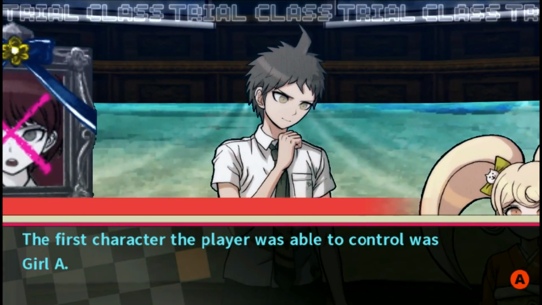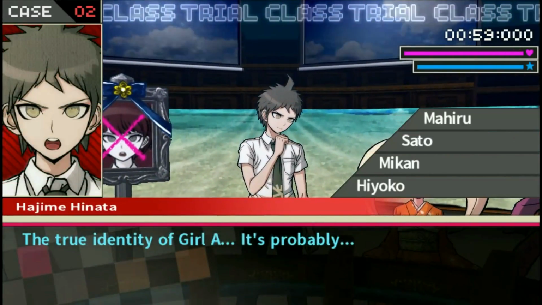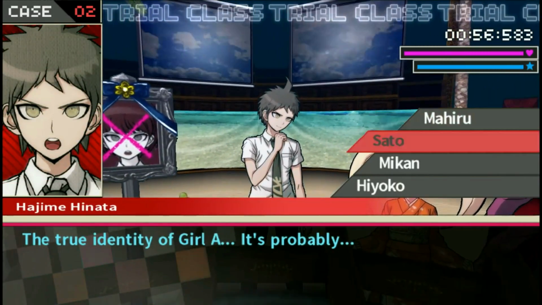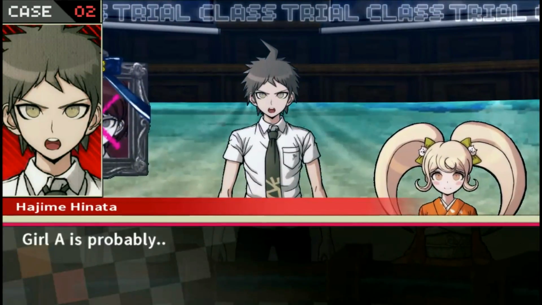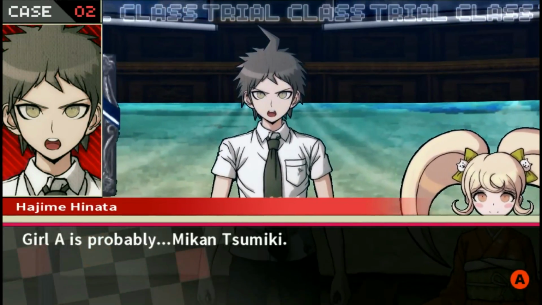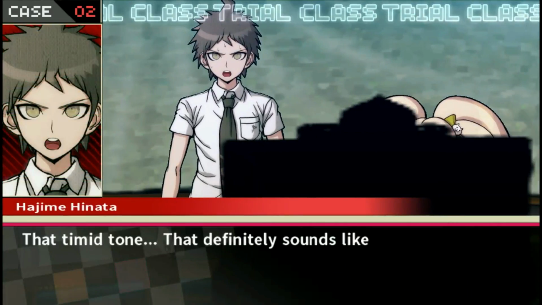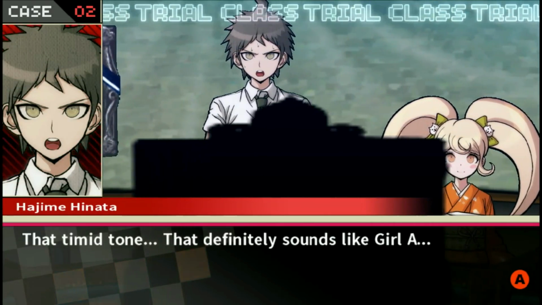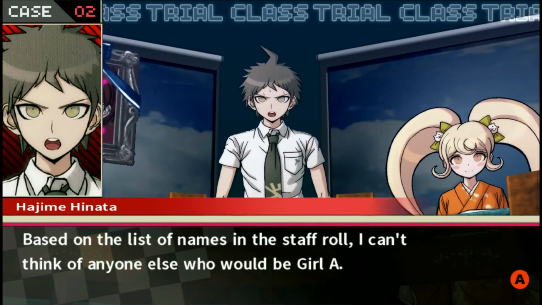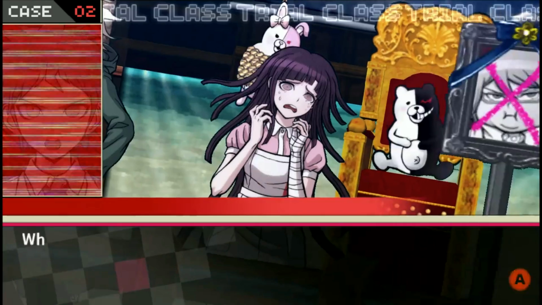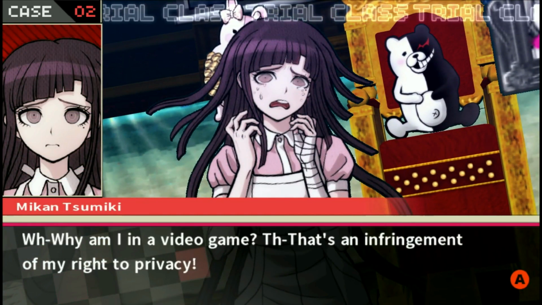The first character the player was able to control was Girl A. The true identity of Girl A, it's probably Mikan. I see. Girl A is probably Mikan Tsumiki. Yes, it's you. That timid tone definitely sounds like Girl A. Based on the list of names in the staff roll, I can't think of anyone else who would be Girl A. Why am I in a video game? That's an infringement of my right to privacy.